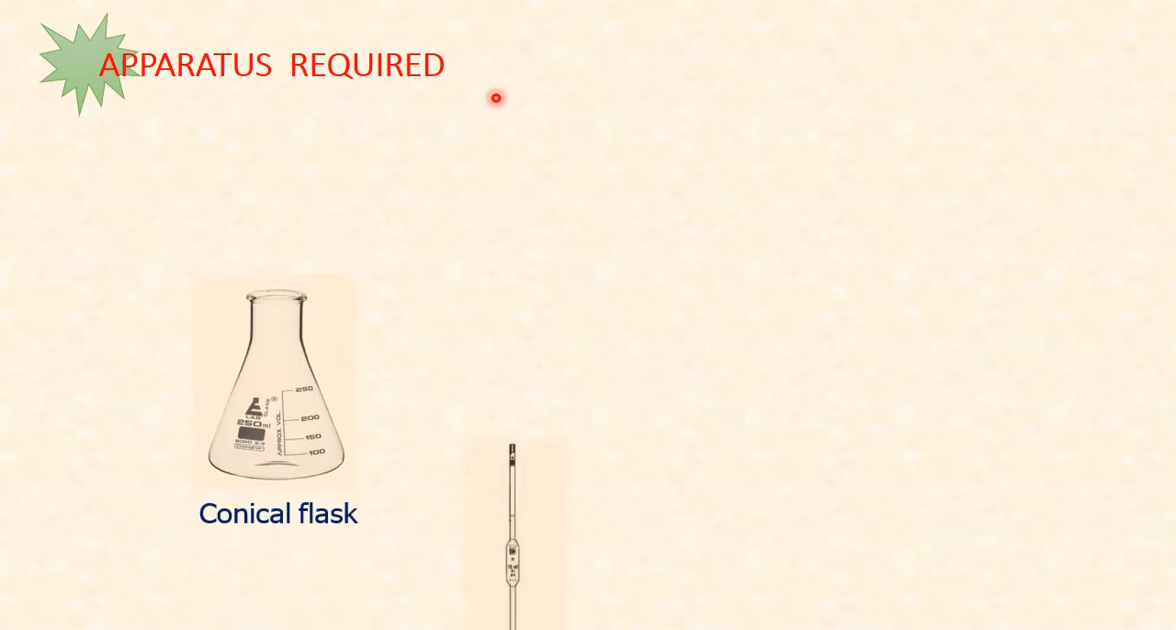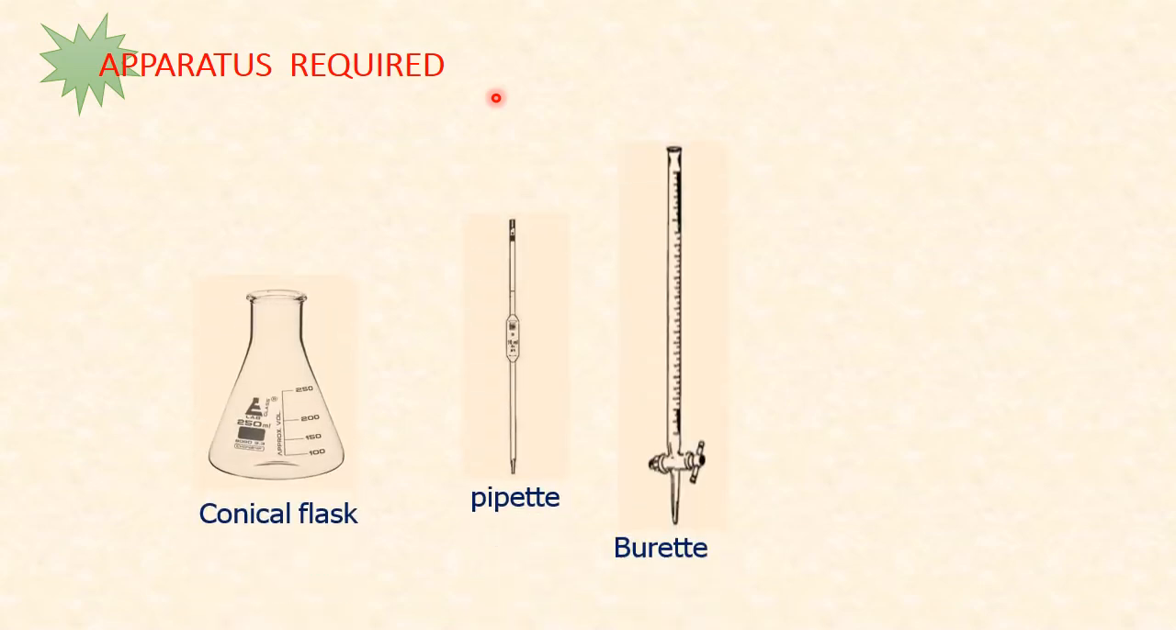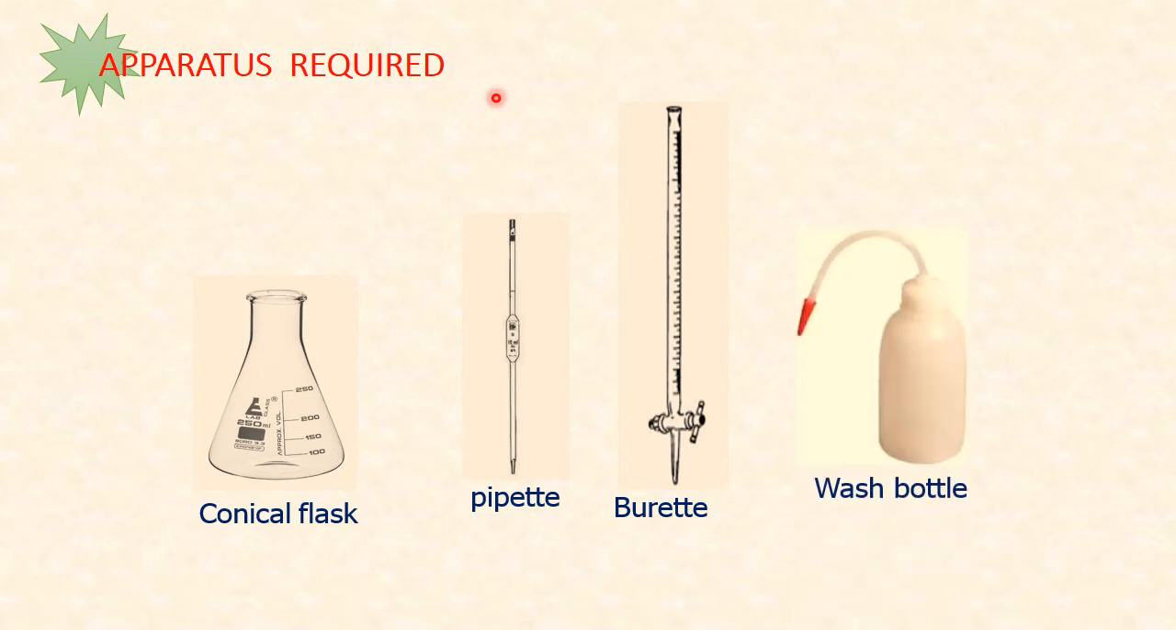Now let us get into the practical part. The chemicals required are sample water, 0.01 molar EDTA solution, buffer solution, and EBT indicator. And apparatus required, what we want? We want conical flask, we want pipette, we want burette, and we want wash bottle where we hold distilled water.